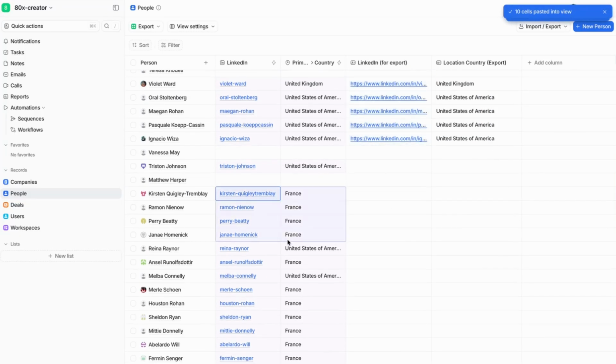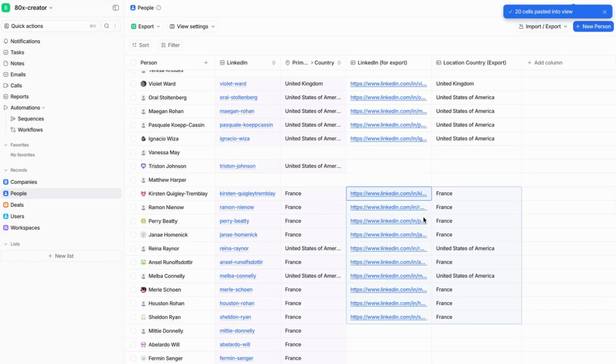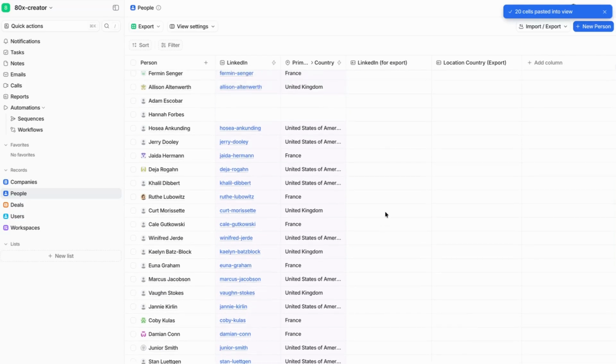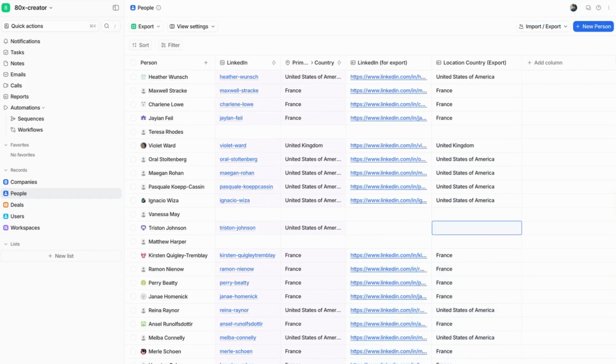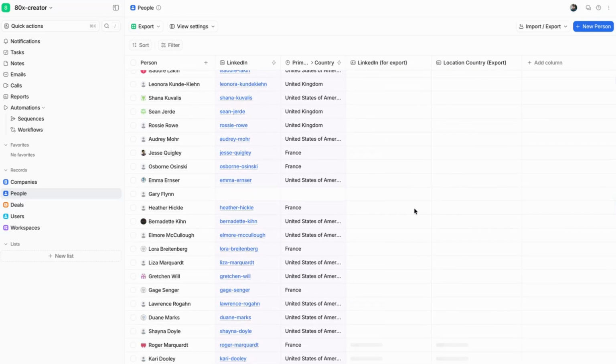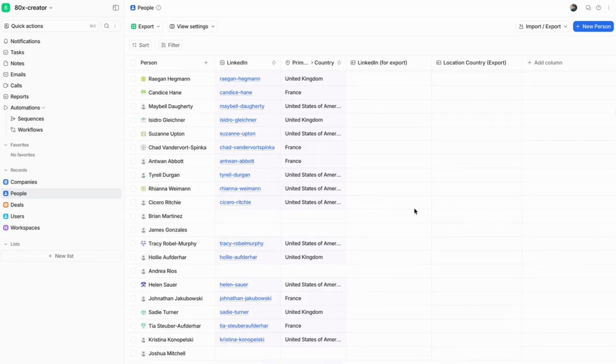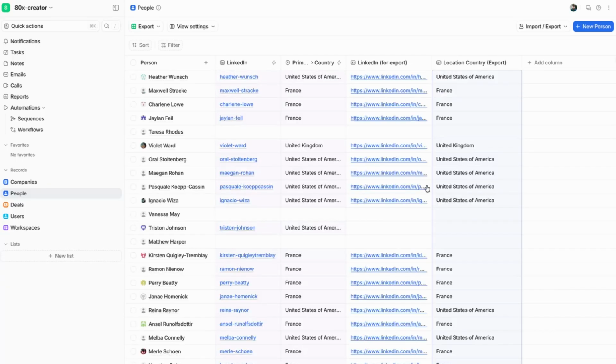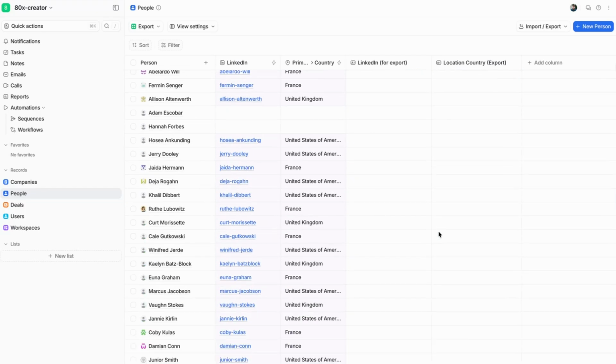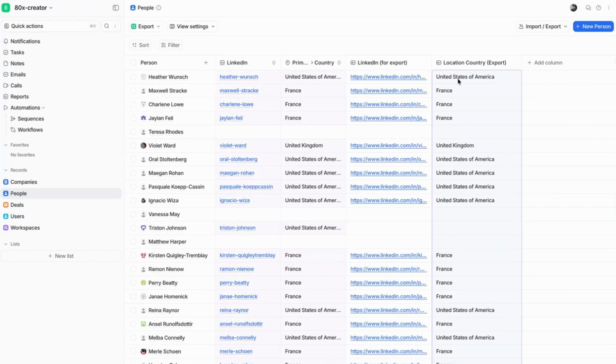I think we can also multi-select cells, so I could select two columns here, and then drag and make sure that I've hit the correct cells and then hit Command and V, and this does work. For a low number of records, this will indeed work, and you can just simply do this for all of the records here. However, if you start dealing with larger data sets, 5,000, 10,000 records, this is likely not going to cut it. If you select too many, Attio will time out and just error. So we don't want to be doing that.